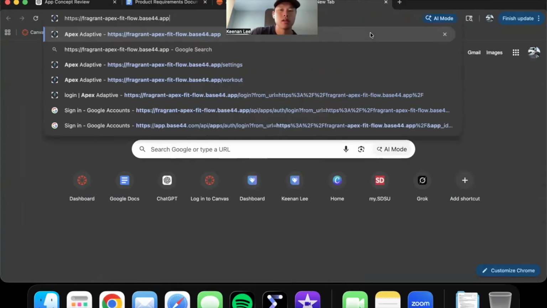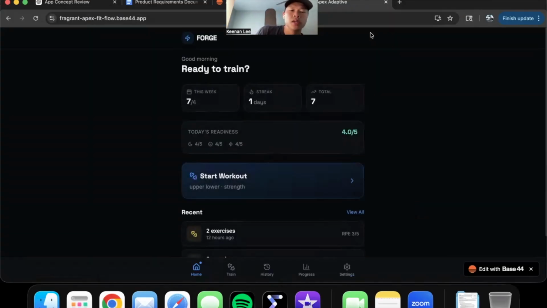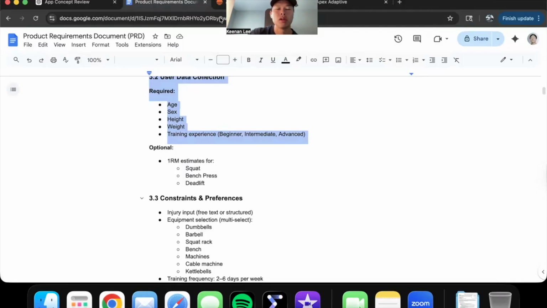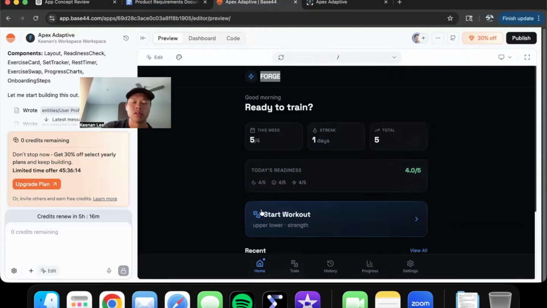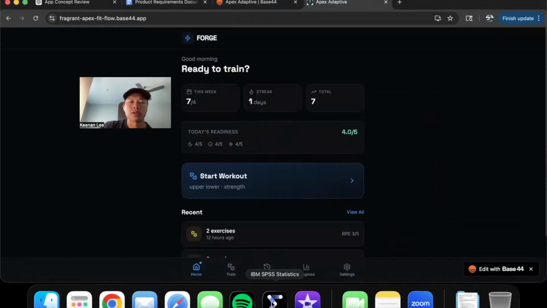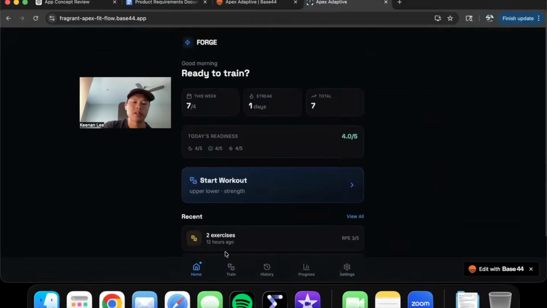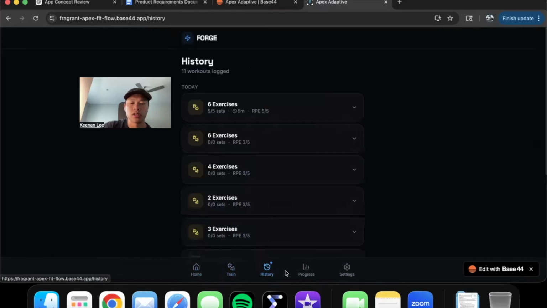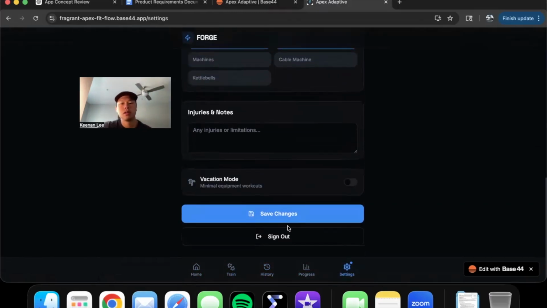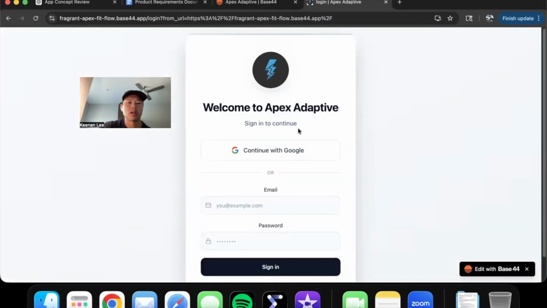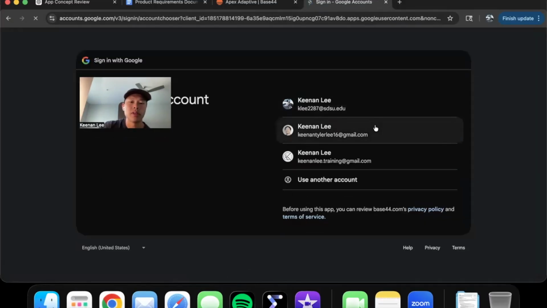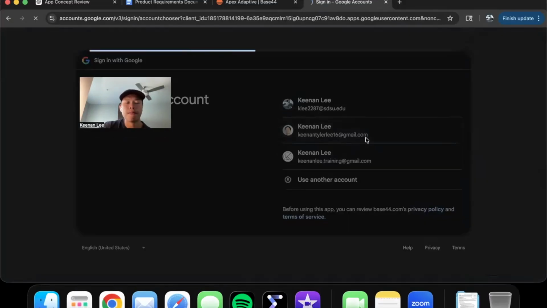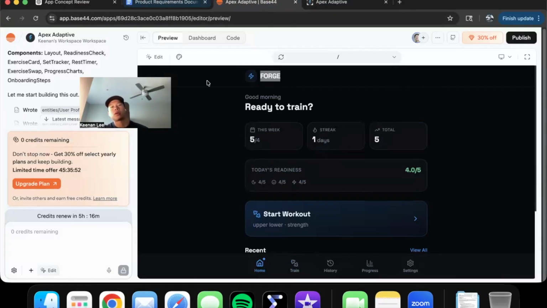And when I paste it, it would be on my web browser. So instead of me going to Base44 and doing it here, I can just go to the website and then it's basically the same thing. I have everything down here: train, history, progress, settings. I can even sign out, sign back in, continue with Google. I can do everything here through this app. So yeah, that's basically the entire process.